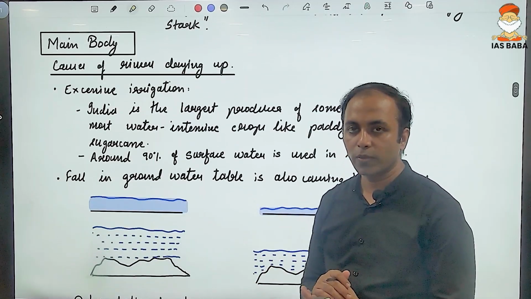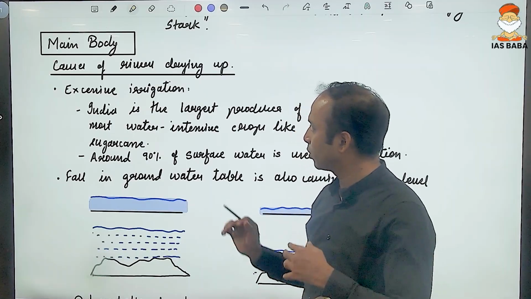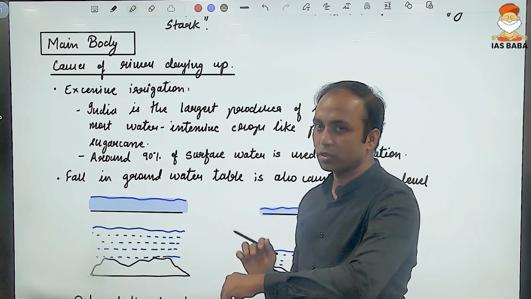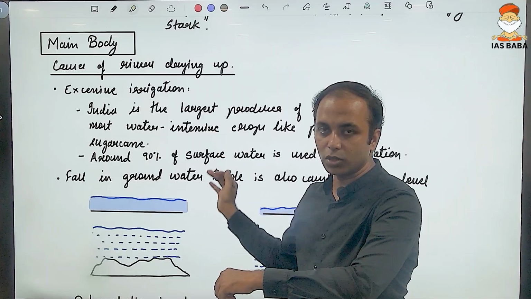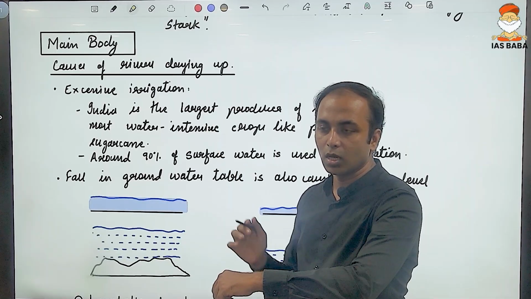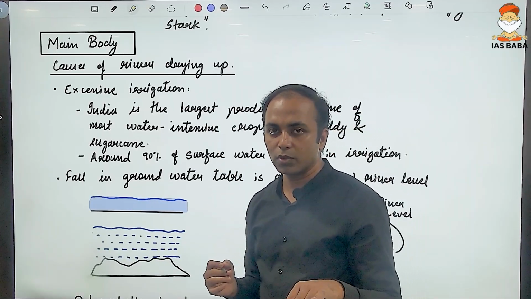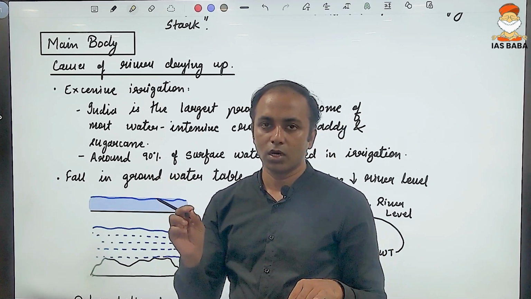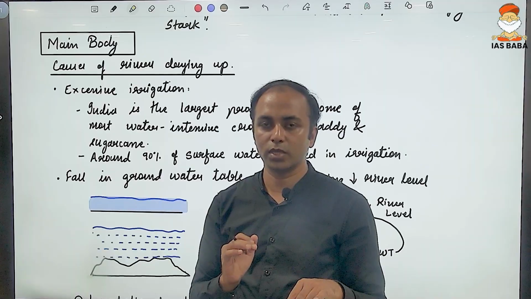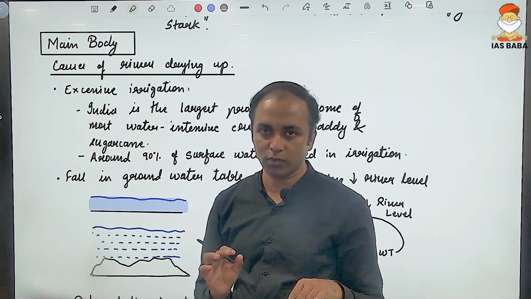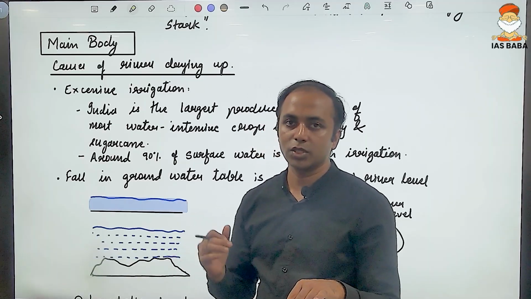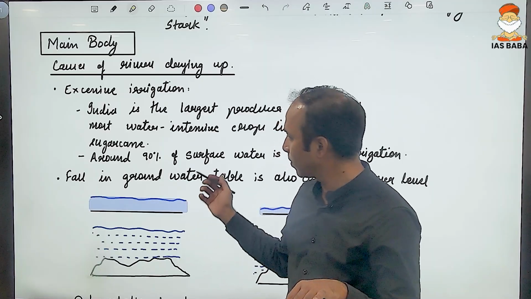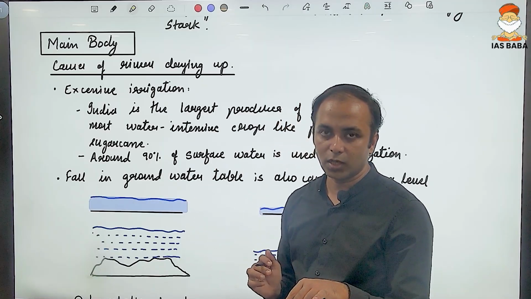When it comes to the main body part, you have to start with the causes. What are the various multidimensional causes of the drying up of the rivers? What will be the impact of the drying up of the rivers? What are the various solutions available? These solutions should be first with respect to what are the government solutions available. Then the additional measures can be given. Okay, finally followed by the conclusion.